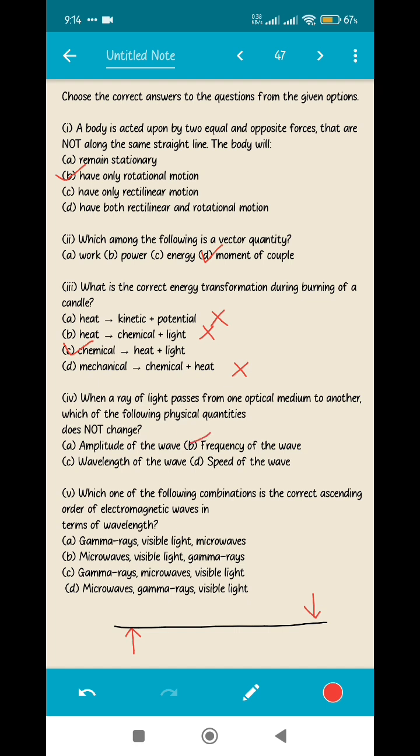Now coming to amplitude, it may vary depending upon the medium. The wavelength will definitely vary because the speed is changing, so the wavelength will also change, but frequency will not change. So the answer is frequency of the wave.